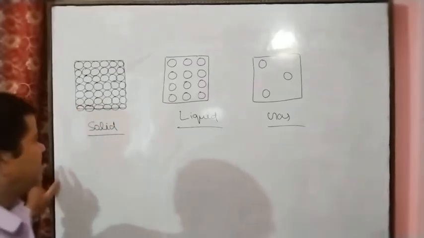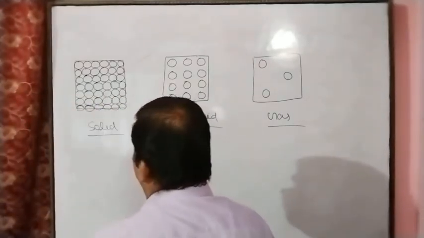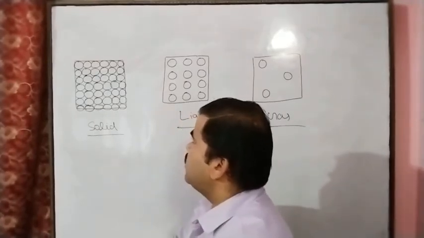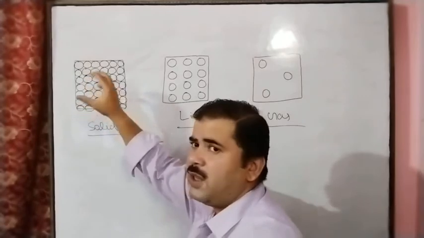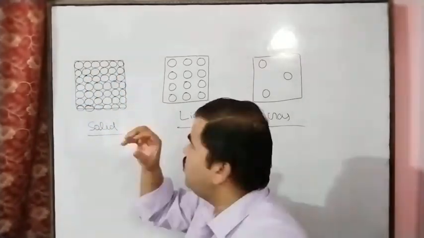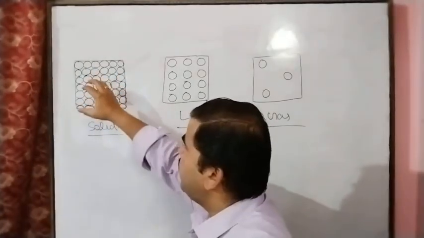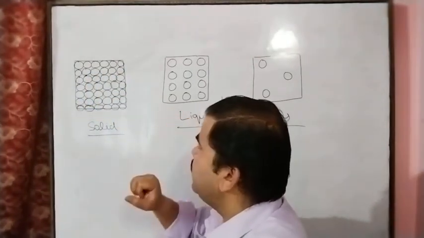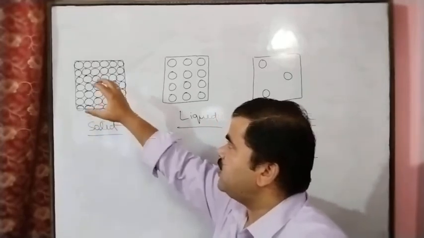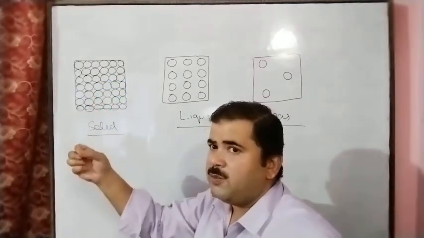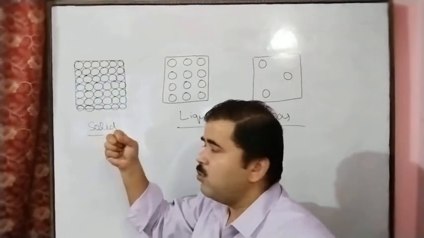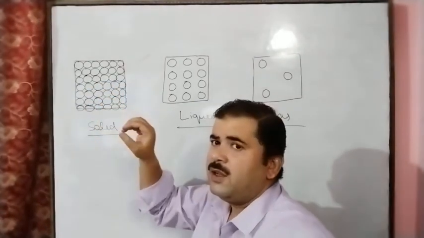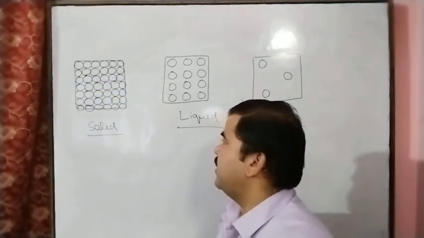So if we heat the solid state, meaning we raise its temperature, the particles absorb kinetic energy and vibrate more. Due to the vibration, these particles try to overcome the interparticle force of attraction.